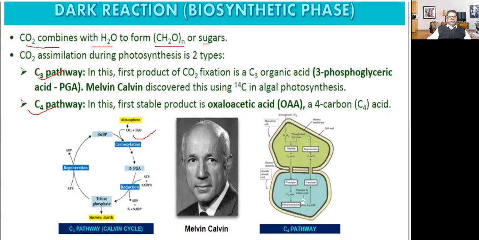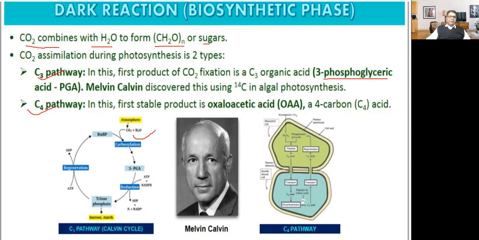What is C3 pathway? In C3 pathway, the first product of carbon dioxide fixation is a C3 organic acid. That is called 3-phosphoglyceric acid, or PGA. So the first product of C3 plants is what? A 3 carbon containing compound, that is an organic acid, called PGA. PGA stands for phosphoglyceric acid. This was discovered by Melvin Calvin. Therefore, it is also known as Calvin cycle.